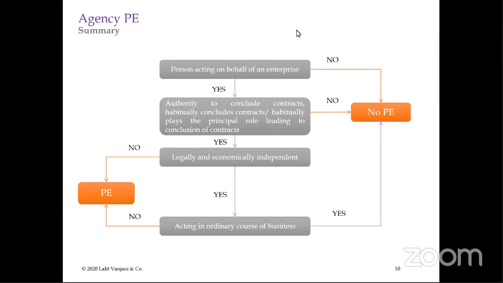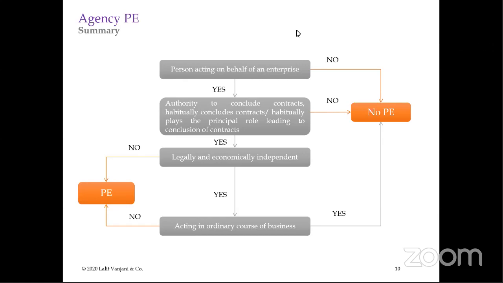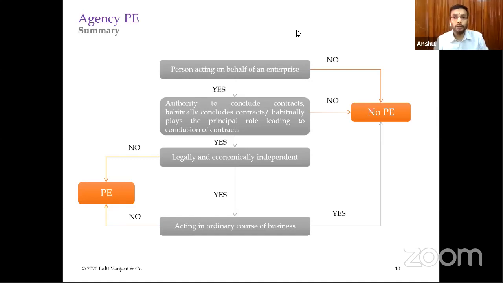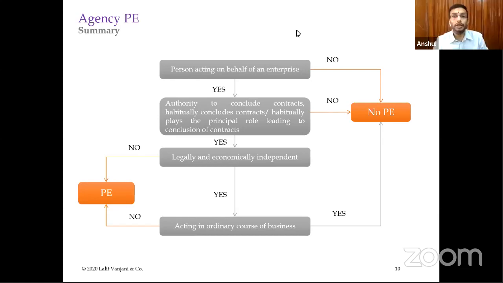Yes, it is very meager, 5 to 10% maximum. Right. In those circumstances, this person will constitute an agency PE. And there have been some case laws which have put a threshold of 90%. Say, for example, if 90% of business is being generated from only one foreign principal, then the courts have held that we will consider the agent to be a dependent agent.